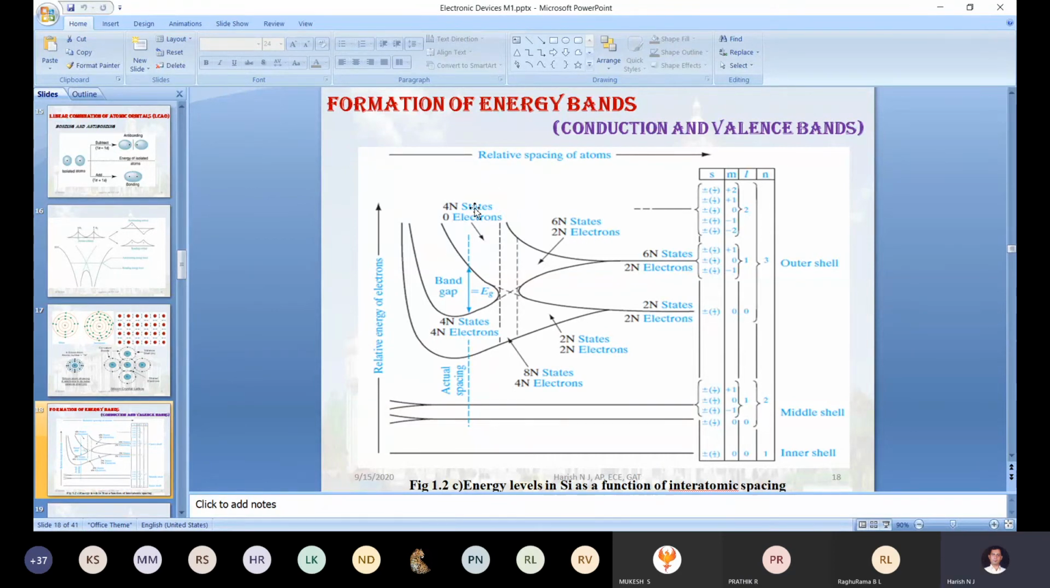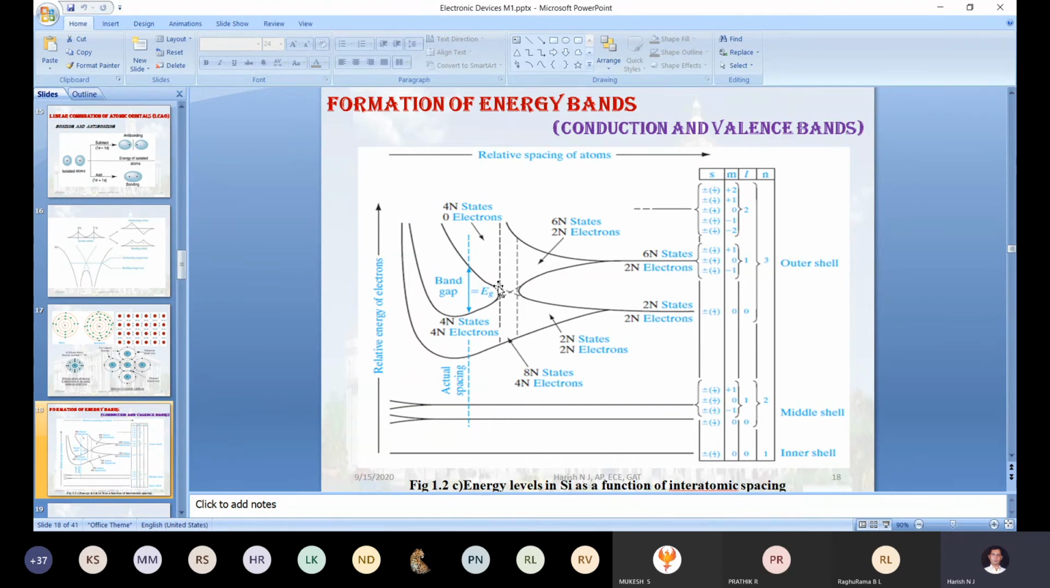In the upper band, out of 4n states, only 0 states are filled. Okay, so now I want to change from 0 degree Kelvin to 400 degree Kelvin. When I change from 0 degree Kelvin to 400 or 300, or let us simply take it as room temperature, 25 degrees Celsius.